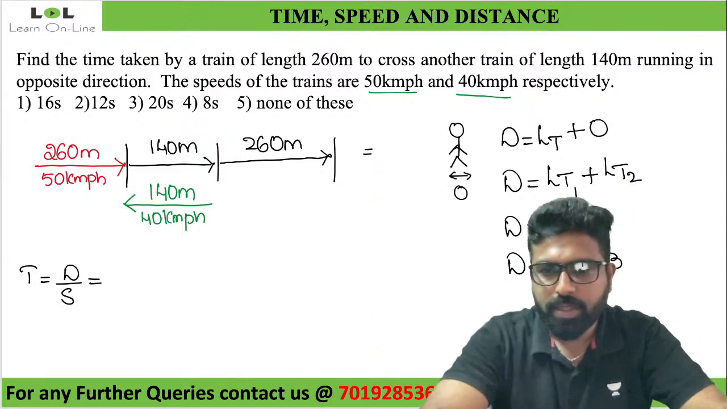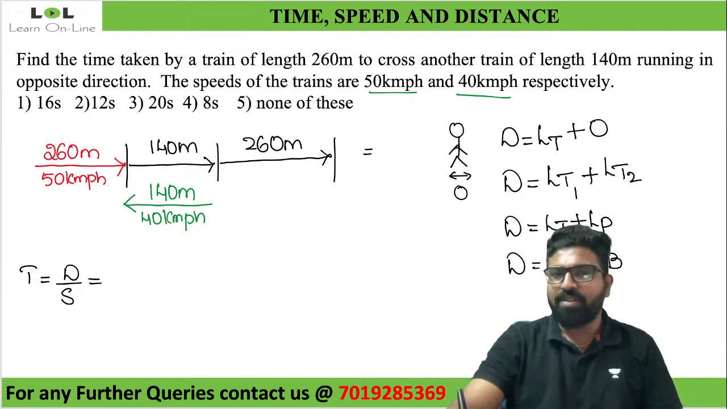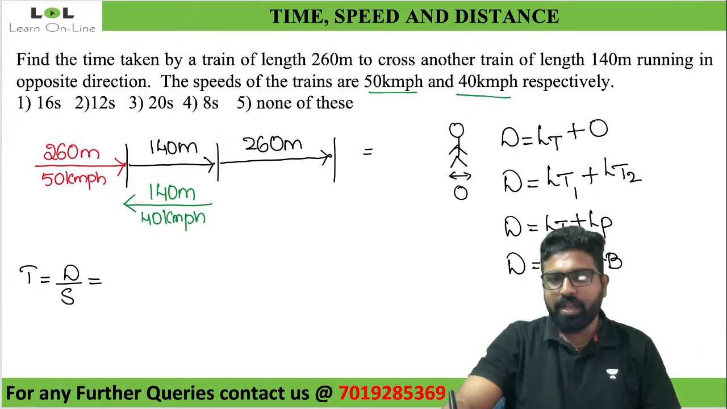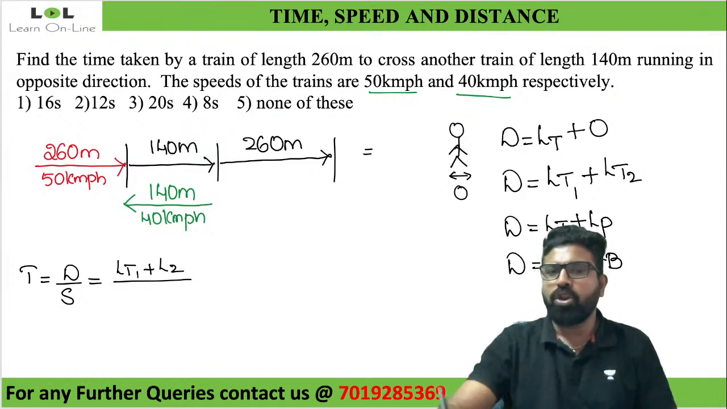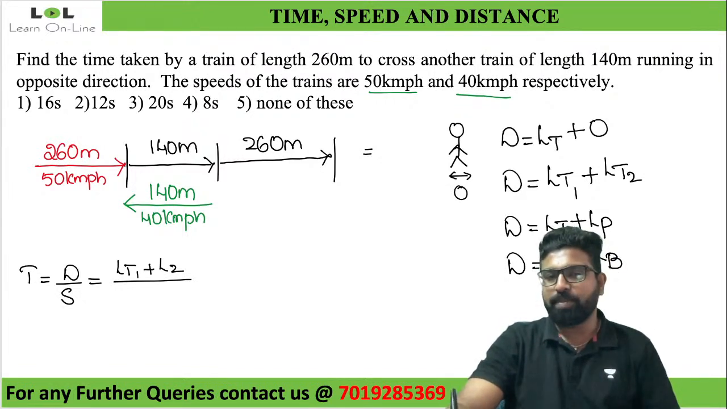Okay. 16 seconds. Now look at this. Let us solve this question. Time is equal to distance traveled, which is the length of train 1 plus the length of train 2, divided by speed. What speed should I use? Since they're moving in opposite directions, there are two trains and two speeds, so it is relative speed. Since it is opposite direction, they attract each other, so relative speed is S1 plus S2. The total distance is 400 meters.